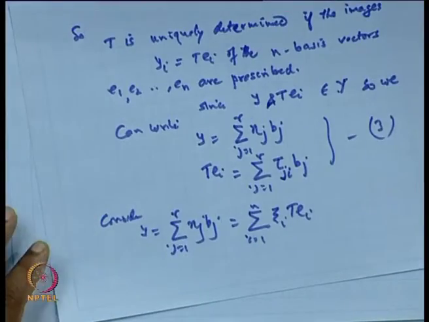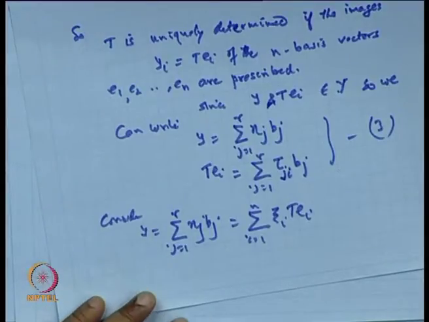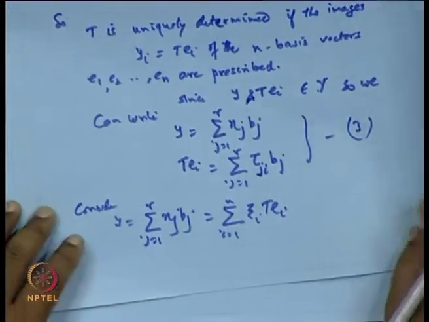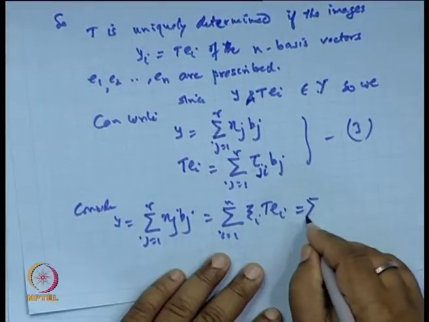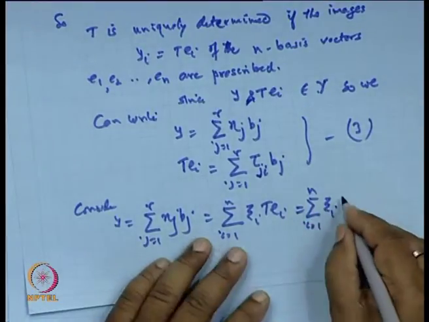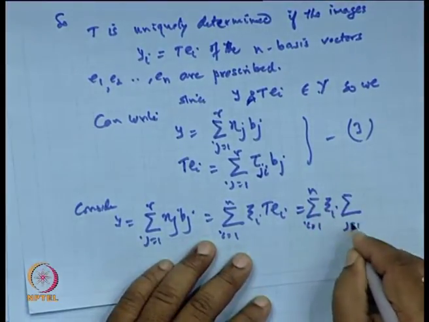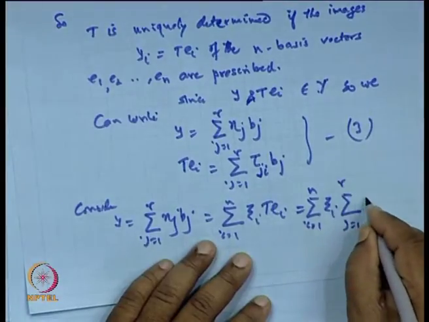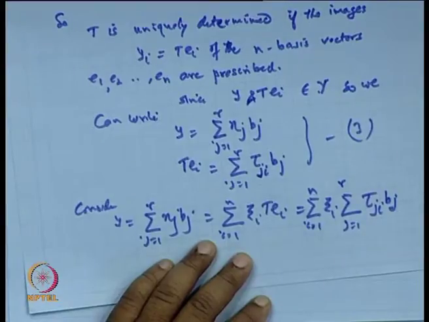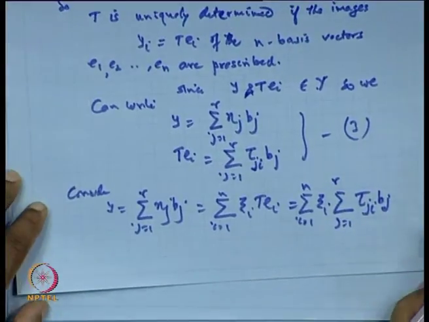So we get this also. Substitute the value of T e_i from 3. So what we get is sigma i equal to 1 to n x_i summation j equal to 1 to r tau_ji b_j. Substitute this thing.